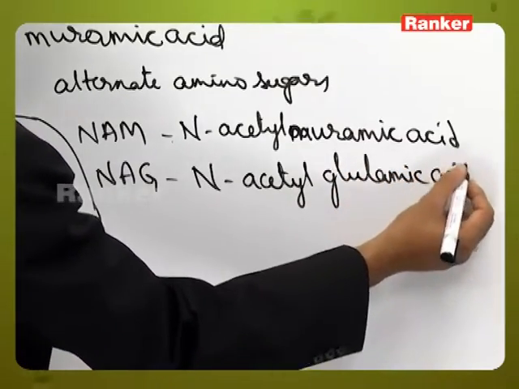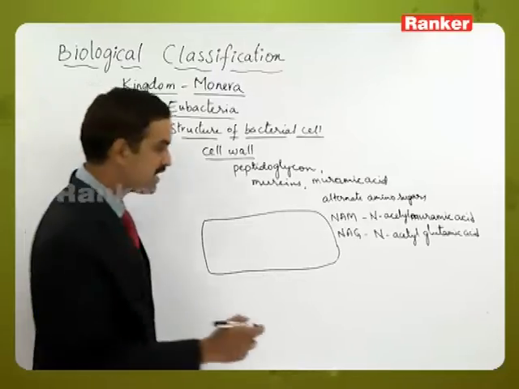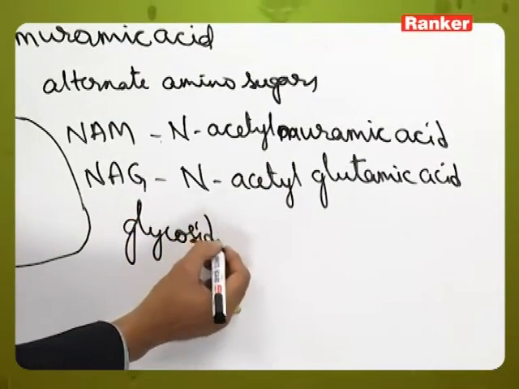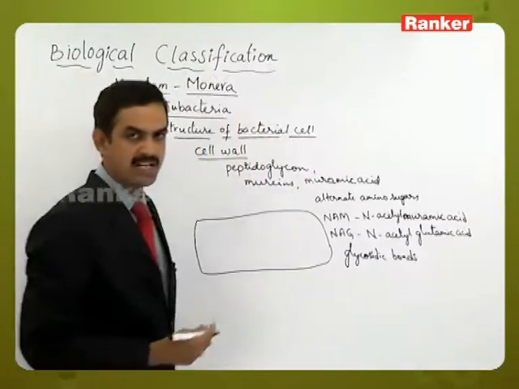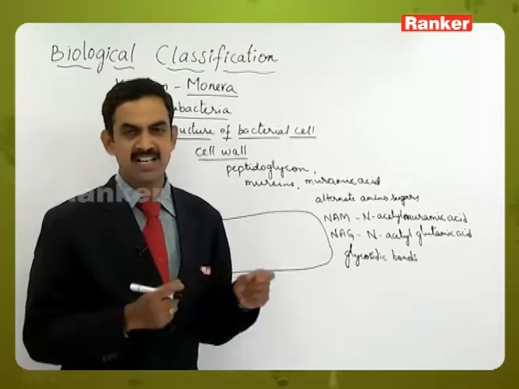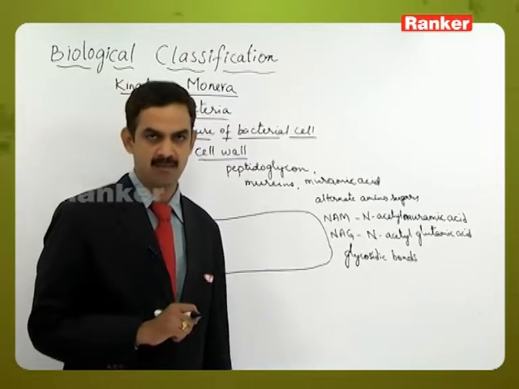So these amino sugars are present in an alternate manner, and they are bound with glycosidic bonds. So let's see the organization of this NAM and NAG with glycosidic bonds in a schematic diagram.